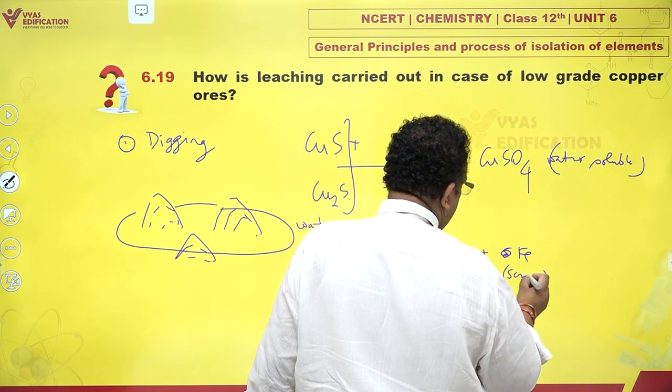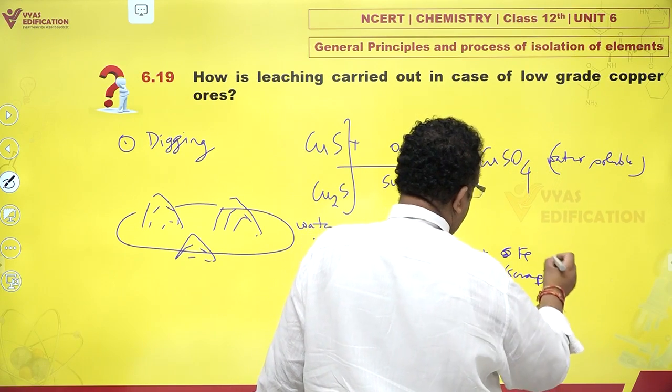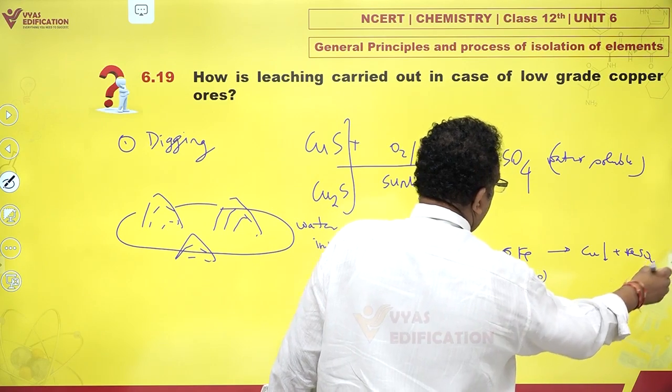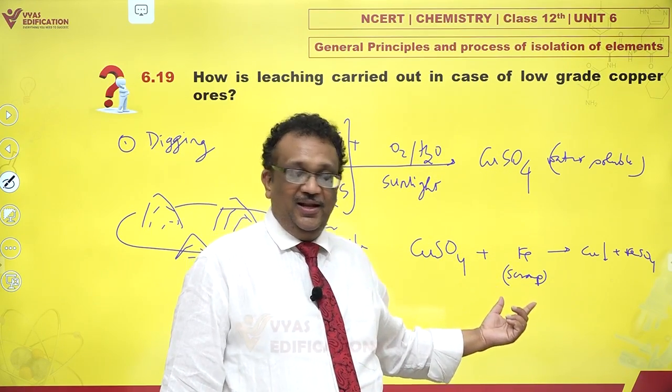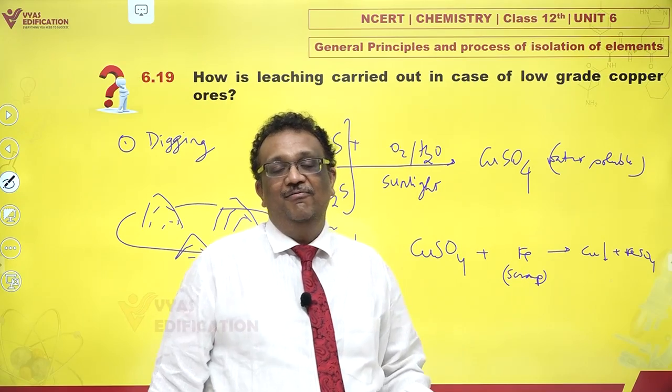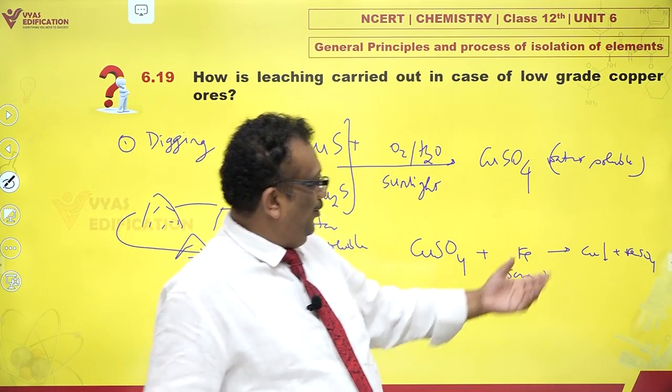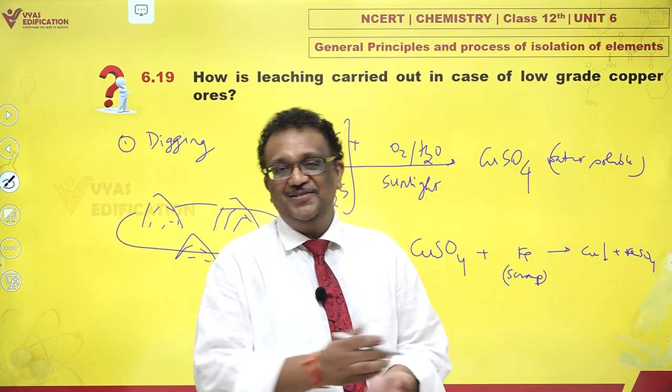Scrap iron is useless iron which you obtain from a junk shop. So you have copper sulfate plus iron giving you a precipitate of copper, and you have ferrous sulfate, a simple displacement reaction. And look, you have your copper. Filter it as well.